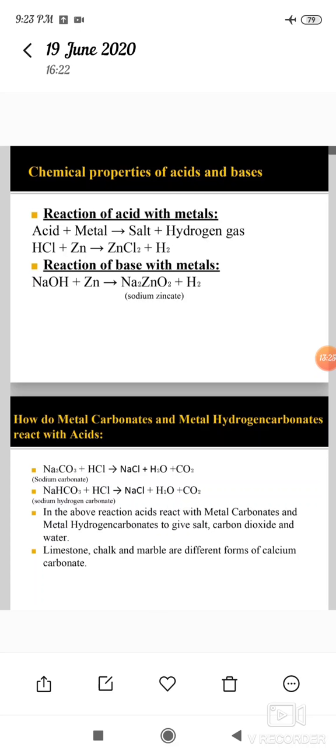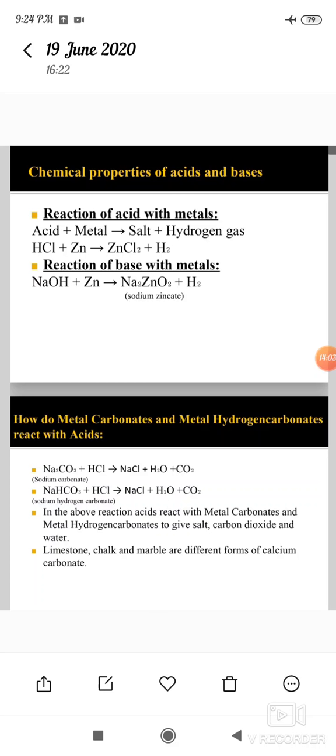Take about 5 ml of dilute sulfuric acid in a test tube and add a few pieces of zinc granules to it. Shake it. What do you observe on the surface of the zinc granules? You observe that hydrogen gas is usually liberated when an acid reacts with a metal.